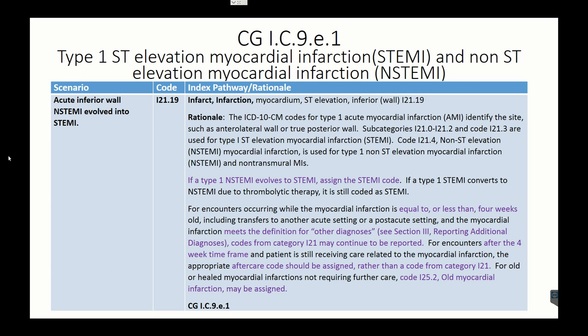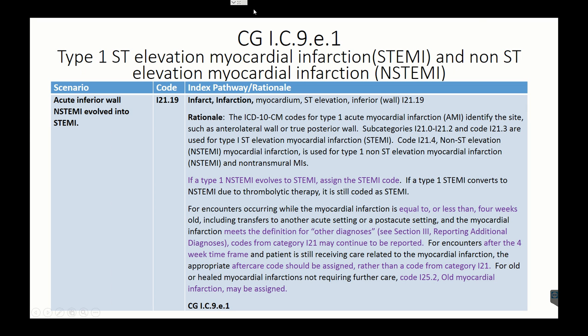Coding Guidelines, Section 1, Chapter 9, Subsection E, Number 1. Type 1 ST elevation myocardial infarction, or a STEMI, and a non-ST elevation myocardial infarction, or an NSTEMI for short. The scenario is an acute inferior wall NSTEMI that evolved into a STEMI. You're going to want to remember this: acute inferior wall, and that it evolved.